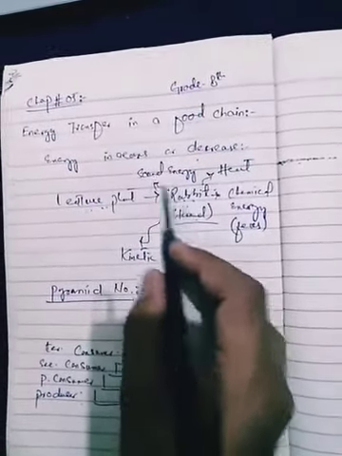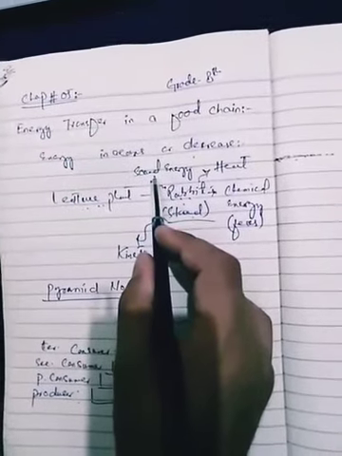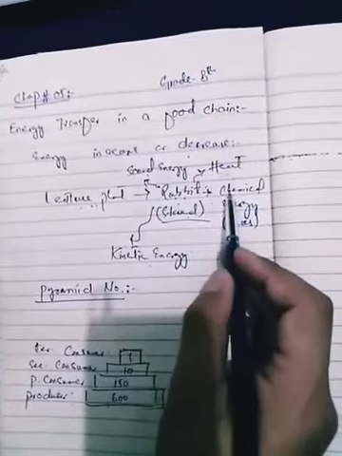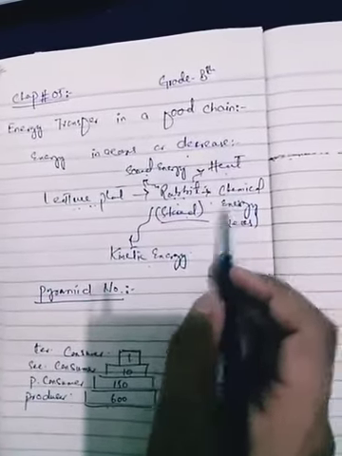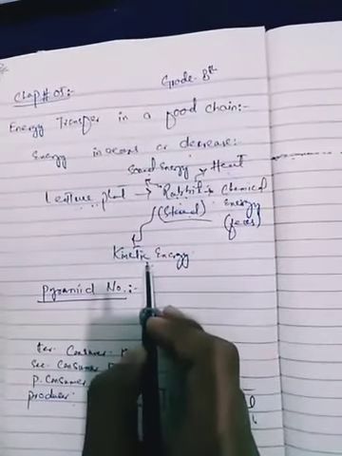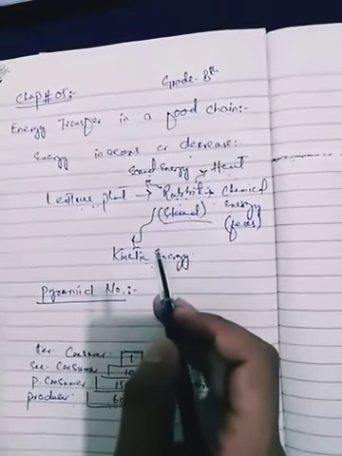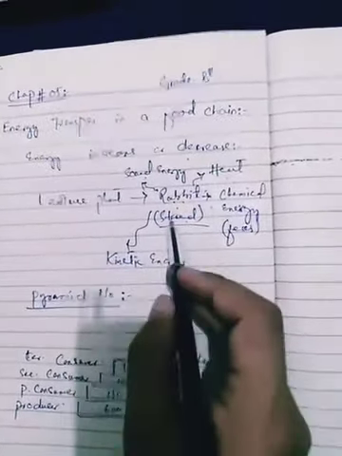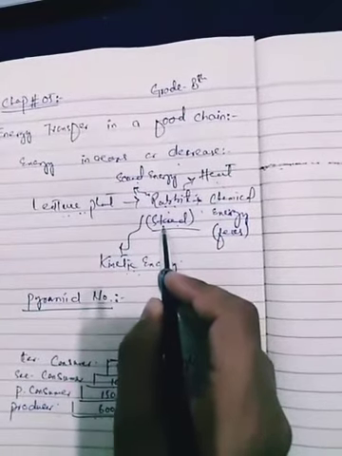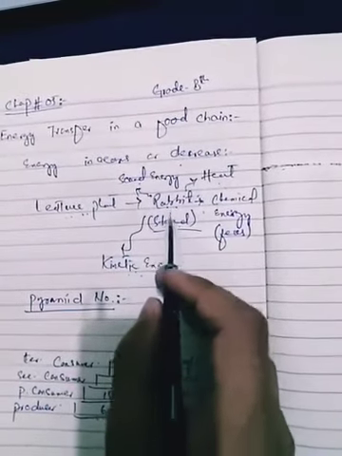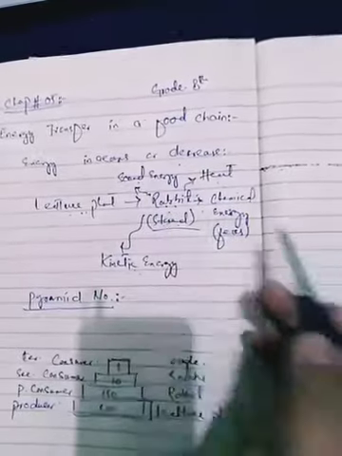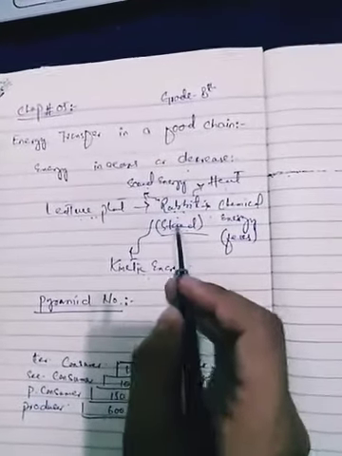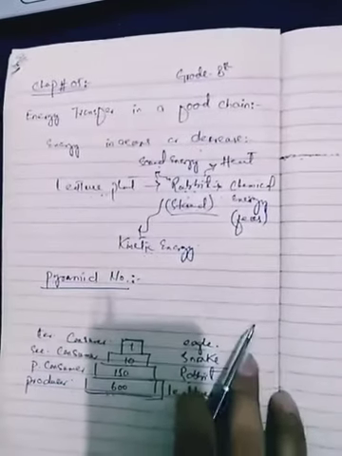Now some of the energy is dissipated into the environment in the form of sound energy, some in the form of heat energy, some in the form of chemical energy, and some in the form of kinetic energy. When the rabbit moves from one place to another, it dissipates energy into the environment in the form of kinetic energy, and the rest of the energy is stored in the rabbit's body. Now this stored energy is taken to the next level of the food chain, and is used by the next level of the food chain.